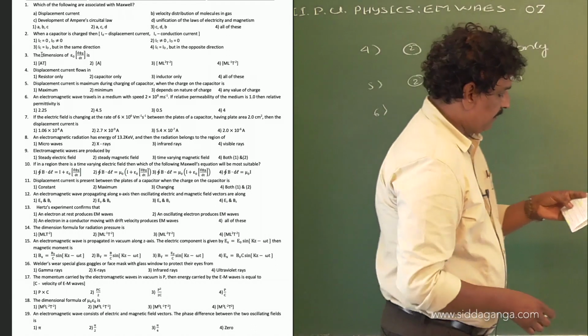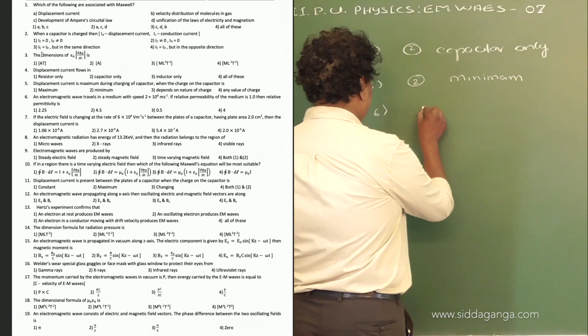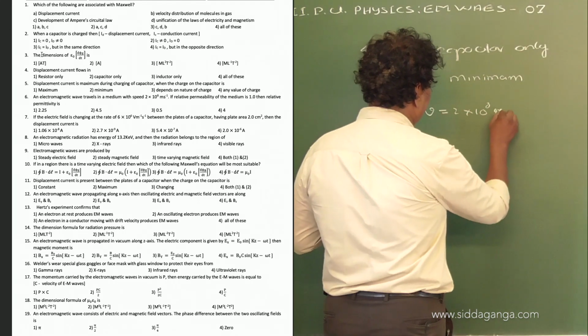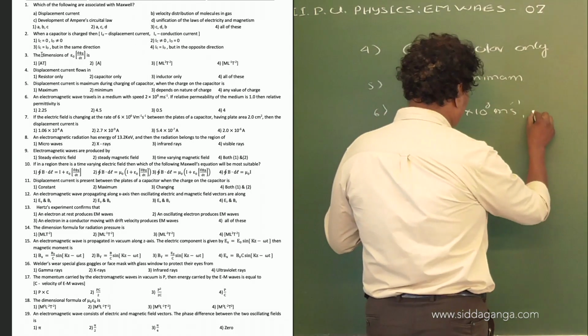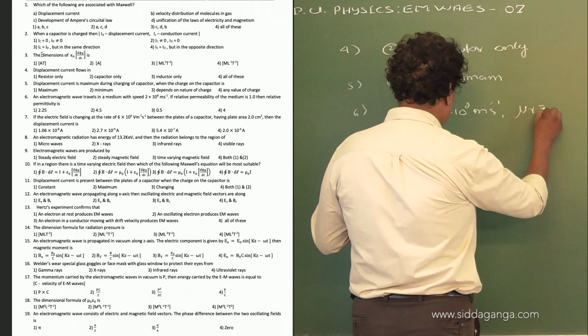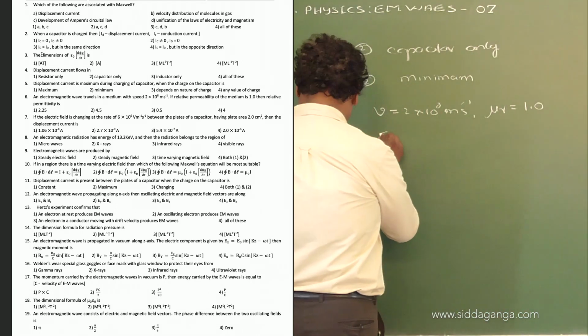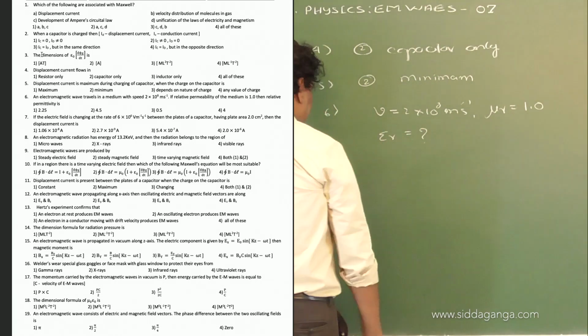Now, see here, we have given an electromagnetic wave traveling with a speed of 2 into 10 raised to the power of 8 meter per second in a medium of relative permeability, that is mu r is equal to 1.0. Now, we need to find the relative permittivity of the medium.